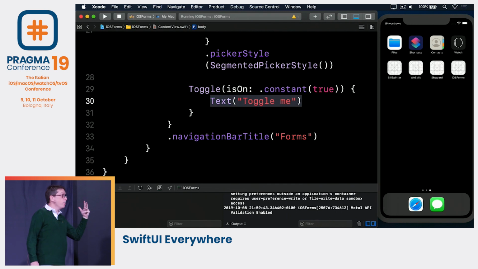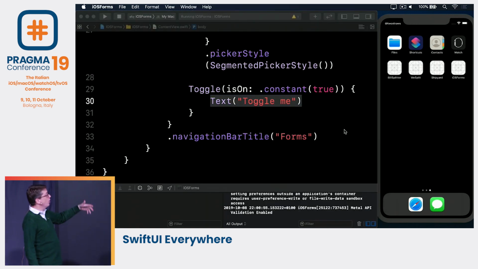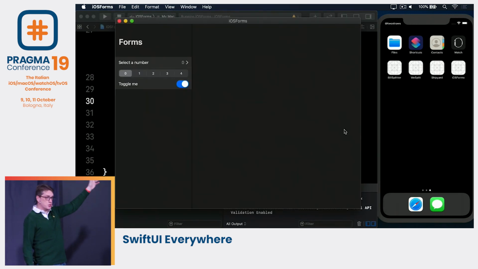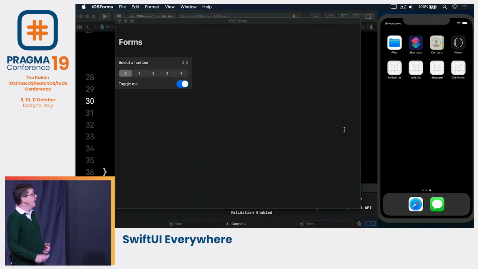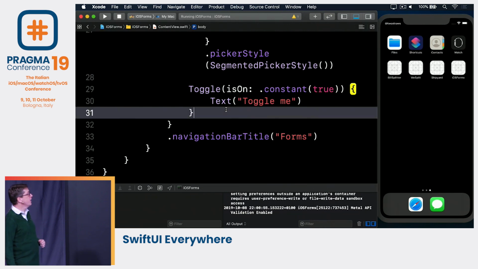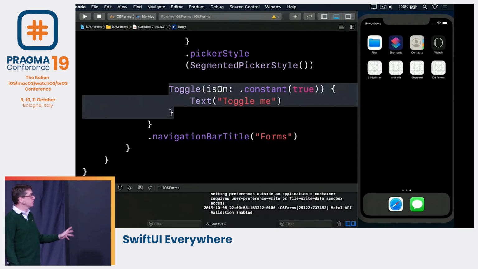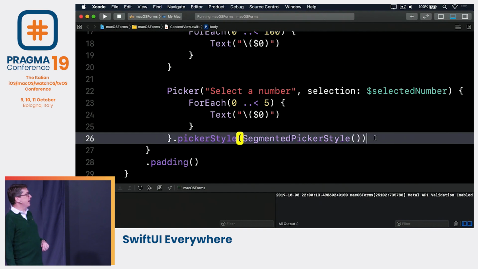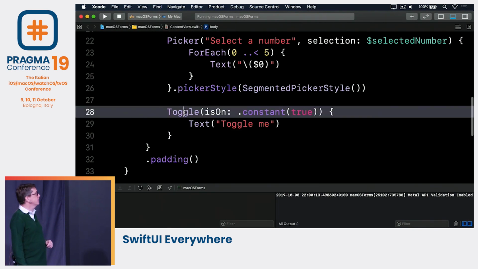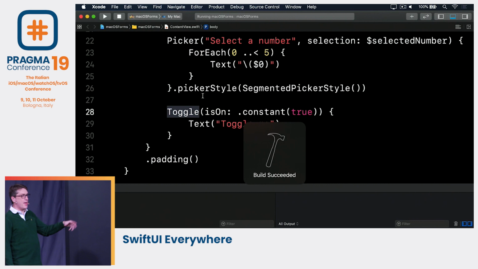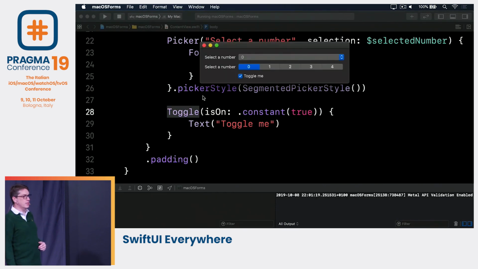Now, on macOS, this will be an NSButton, but on iOS and Catalyst, it's a UISwitch that happens to run on macOS. And again, it looks fine. I'd be okay with that, but it's not the way macOS users choose true or false values. Instead, we go back to our code again and select a toggle, take it out of there, swipe across to macOS, and just paste it in. Again, identical code. Nothing's changing. We now get the macOS way of choosing these Boolean values. A checkbox. Of course it is. That's what we expect to have. It's on or it's off.